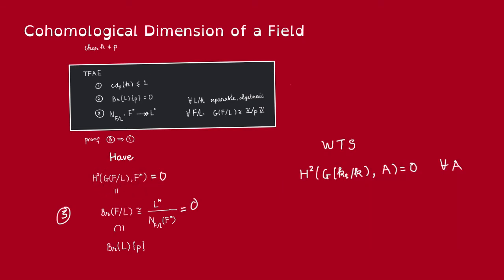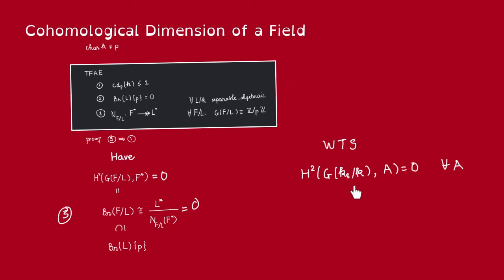We have this, and what we want to show is this. But this group here is not cyclic of degree P, it's not even finite. So we want to somehow transform this to cyclic groups of degree P. But in the first step, we'll be less ambitious. We want to relate this with some group of pth power order.